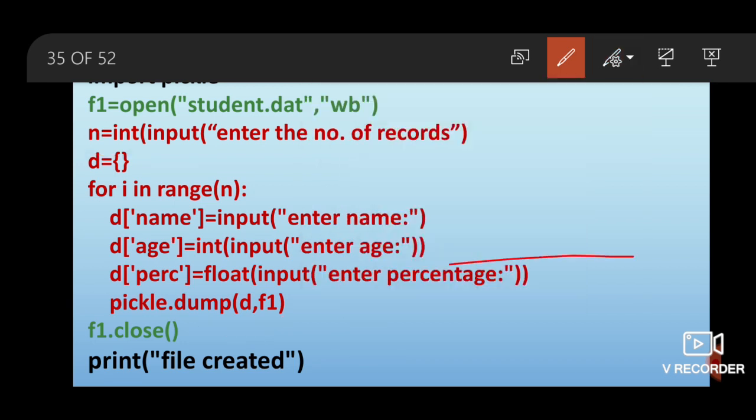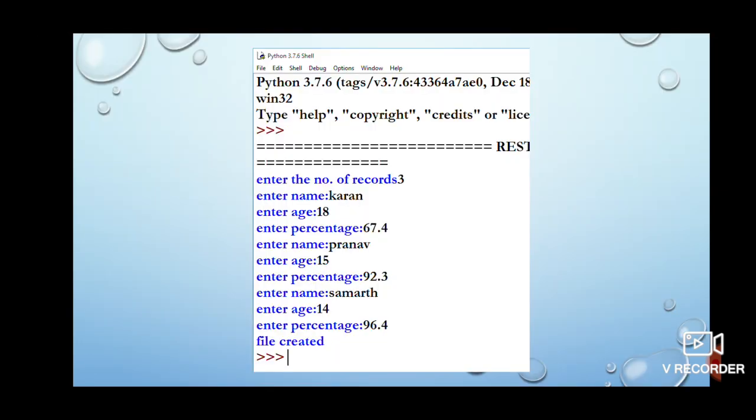Clear? Now let us see the output. See, at this time the output screen will not be empty because it requires input. So input will be taken by the user, but the output will be given on the binary file student.dat. So the portion of input will be visible, but the output will be done on the file.